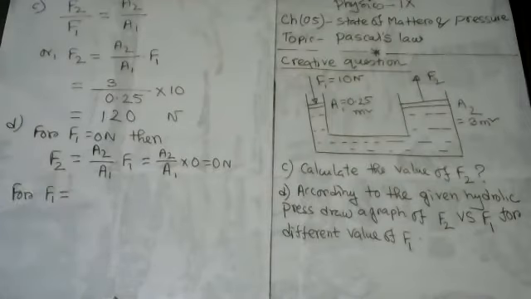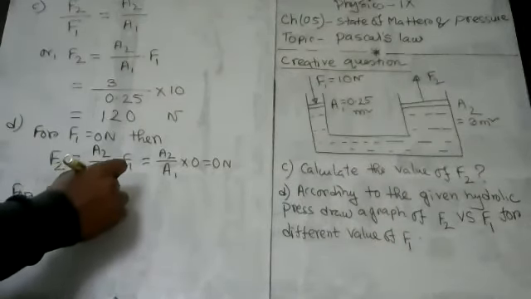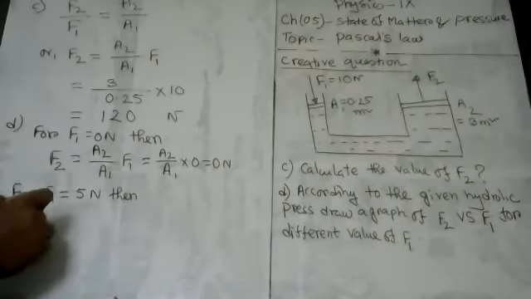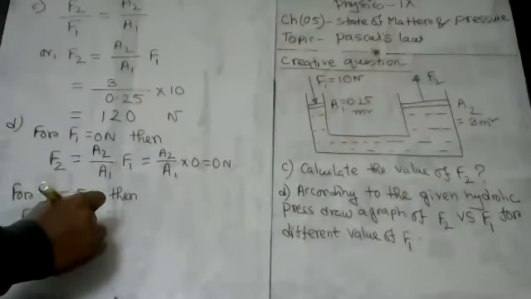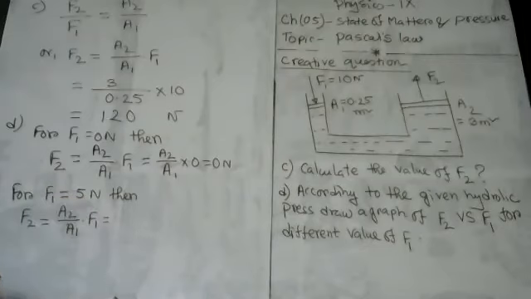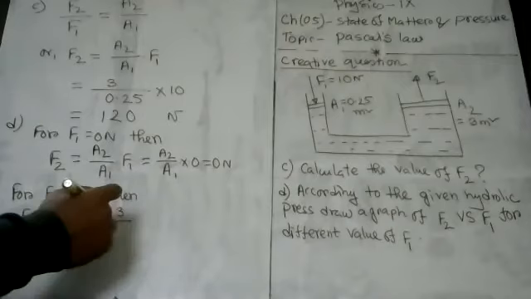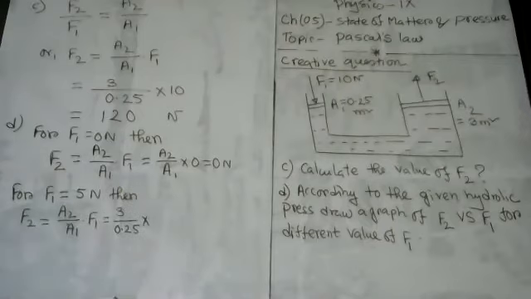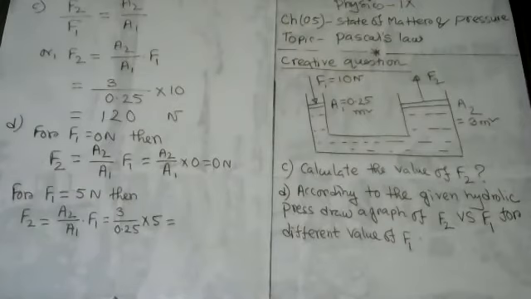And then for F1 equal to 5 Newton, F2 will equal what? F2 will equal A2 divided by A1 multiplied by F1. So A2 equals 3, A1 equals 0.25, and multiplied by F1, and F1 equals 5 Newton. Now find out, my student, the value of F2 in this particular case.